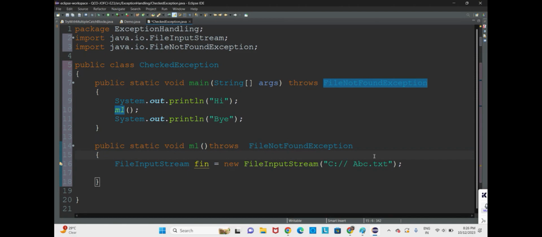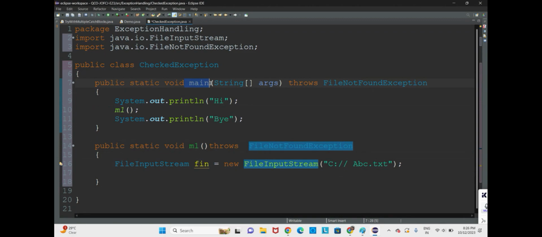We know how to handle. For declaring we have used the throws keyword here, and we have declared the file not found exception to the caller of the method. So the caller of the method is who? The M1 method is the method call statement only. It is the method call statement. The actual caller of the method is the main method. So the caller of the method M1 is the main method.